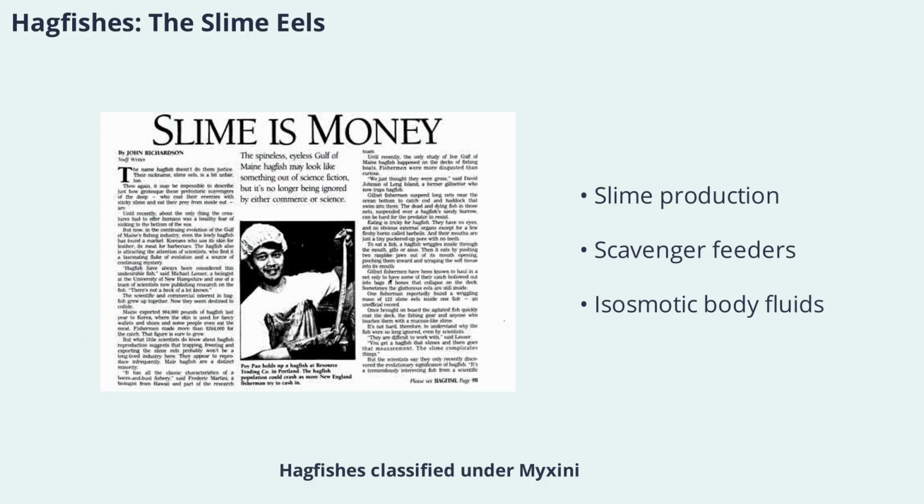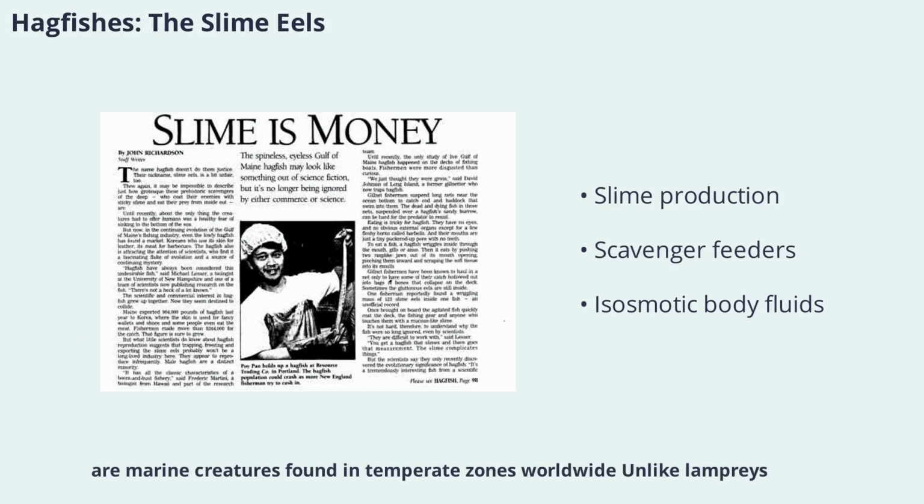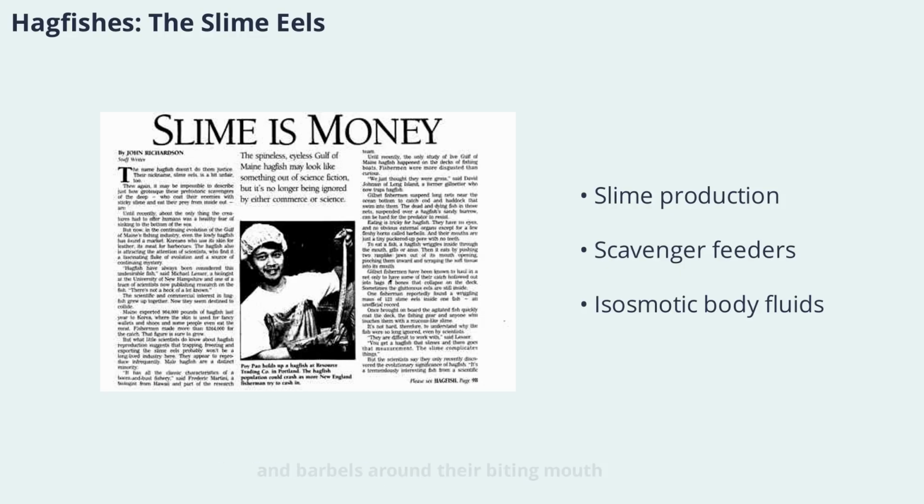Hagfishes, classified under Myxini, are marine creatures found in temperate zones worldwide. Unlike lampreys, hagfishes have degenerate eyes, no cerebellum, and barbels around their biting mouth. Their teeth are located only on the tongue and palate. A distinctive feature of hagfishes is the presence of numerous mucus pores along their bodies, which expel a slimy substance for feeding and defense, earning them the nickname slime eels. Hagfishes are scavengers, feeding mostly on dying or dead invertebrates and fish. Their unique physiology makes them the only vertebrates with body fluids isosmotic with seawater.